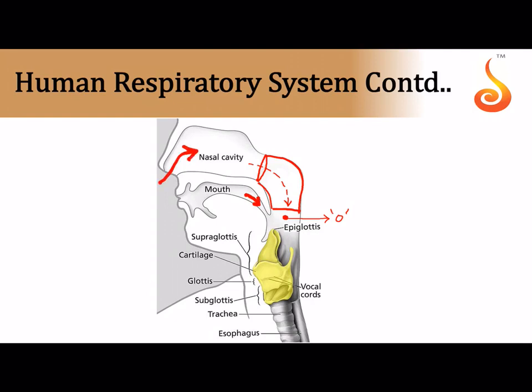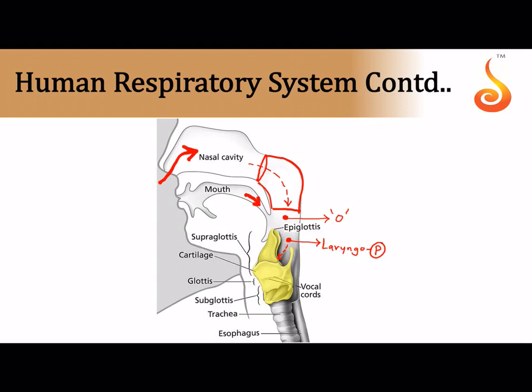And now this lower part of your pharynx which I am highlighting now, which communicates with the larynx, which is the voice box, as we had already learnt in the digestion chapter, is referred to as the laryngopharynx. And now you can see the glottis, your voice box over here.